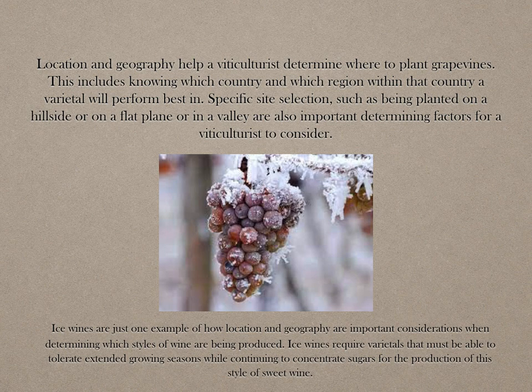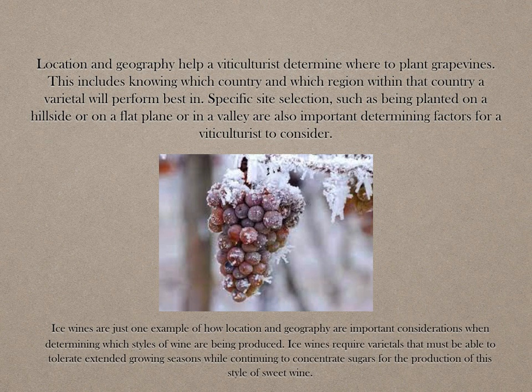Location and geography help a viticulturist determine where to plant grapevines. This includes knowing which country and which region within that country a varietal will perform its best in. Specific site selection, such as being planted on a hillside or on a flat plain or in a valley, are also important determining factors for a viticulturist to consider.